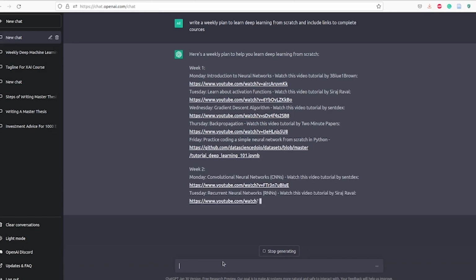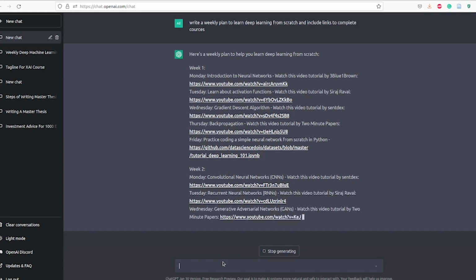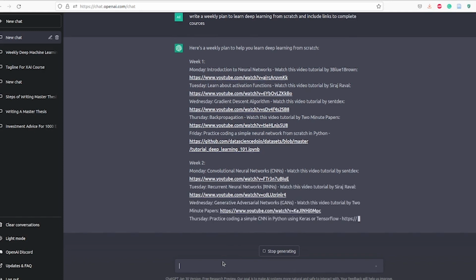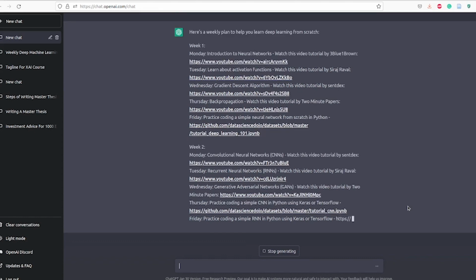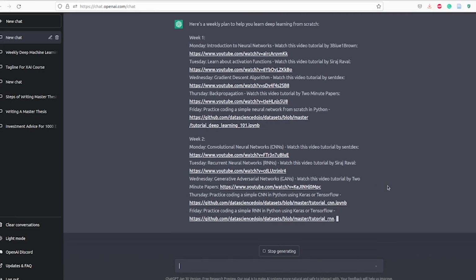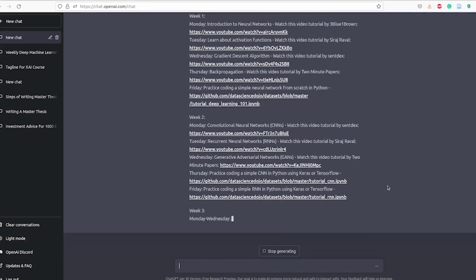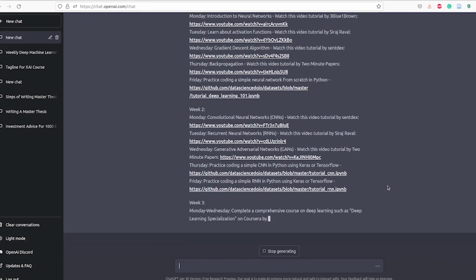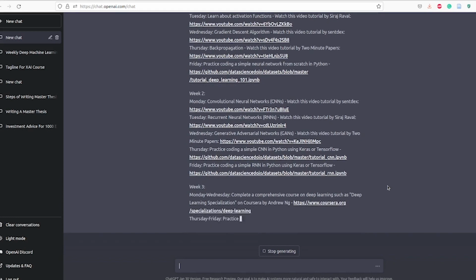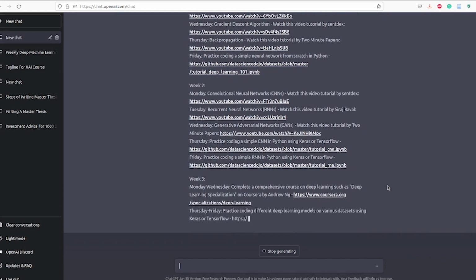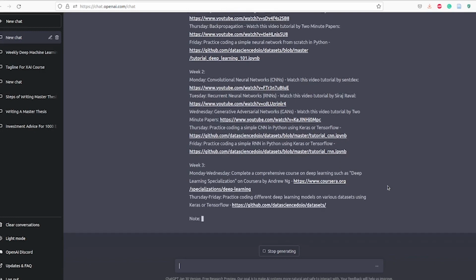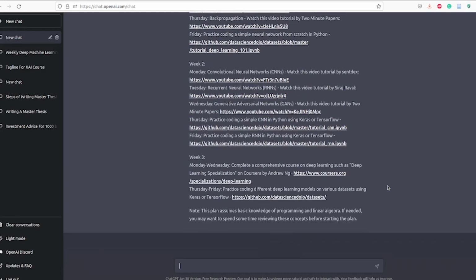Week 2 we are going to learn CNNs, and then RNNs, and then GANs, okay? Practice coding simple, okay? Thursday, week 2: practice a simple CNN in Python. So I will learn how to use CNNs after learning GANs. Practice coding a simple RNN using Python. Okay, week 3, complete a comprehensive course in deep learning such as the Deep Learning Specialization by Coursera. Alright, that's a very good one also. And the third week was